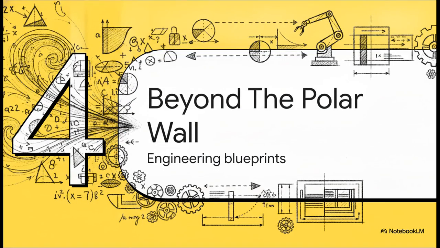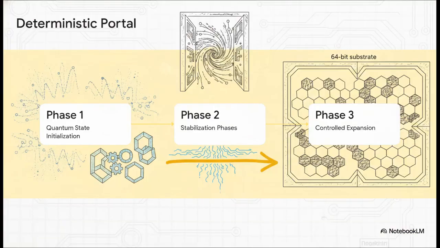Moving right along into 2026, we hit Section 4, beyond the polar wall. As we hit April 2026, all those abstract math theories finally crossed over into hyper-specific physical execution. And replacing unpredictable, guessing software with an audit-ready deterministic pipeline, yeah, that's no small feat. It requires a seriously intense, strict sequential process to map pure fluid dynamics into highly structured topological engineering.